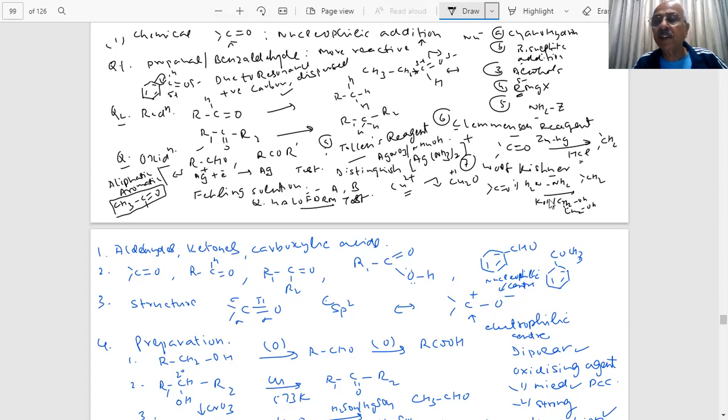Anything else which gives this test? There is something more. Haloform: CHCl3 is chloroform, CHBr3 is bromoform, CHI3 is iodoform. Student, what is the reagent which is used? What is the reagent, student, which is used here? Sodium hypohalite, sodium hypohalide. NaOH. What do you mix iodine with, student? NaOH.